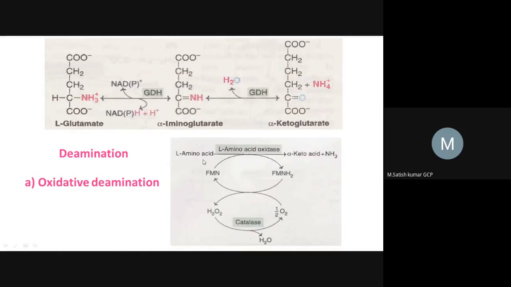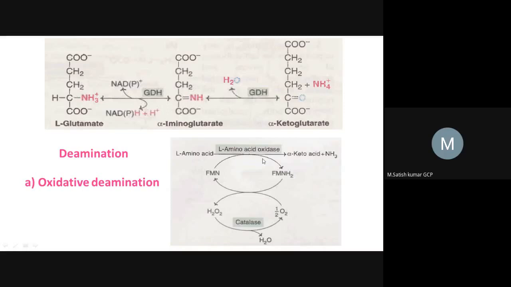If you are using D-amino acid, then D-amino acid oxidase will be useful for converting it into alpha keto acids along with ammonia. Here also ammonia gets released. That's why this is called a deamination reaction, which occurs by the process of oxidation.